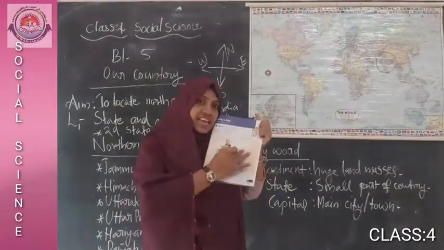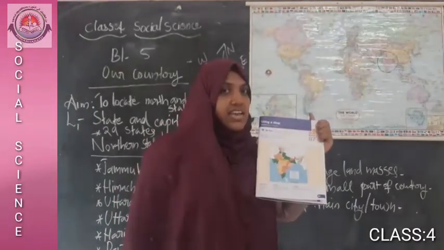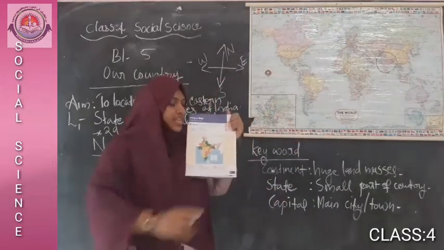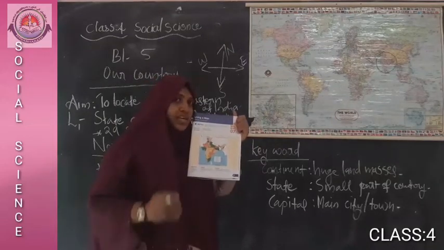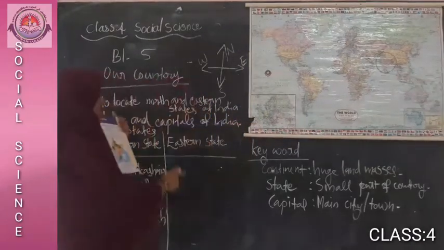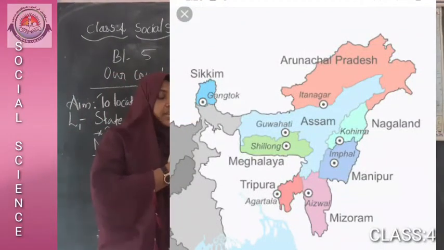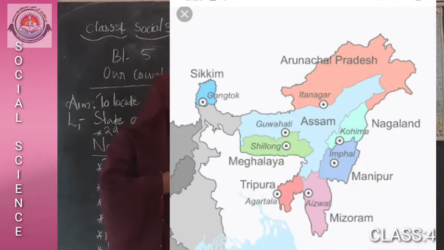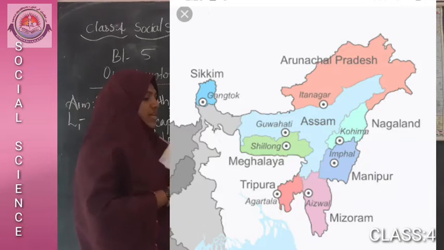Those 7 states are called 7 sisters. It is located in the northeastern part of the country. These states are called eastern states. Some other states are also included in the eastern states besides these 7 sisters. Which are the 7 sisters? Can you say some states here?